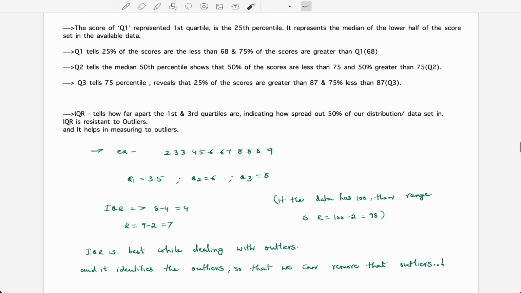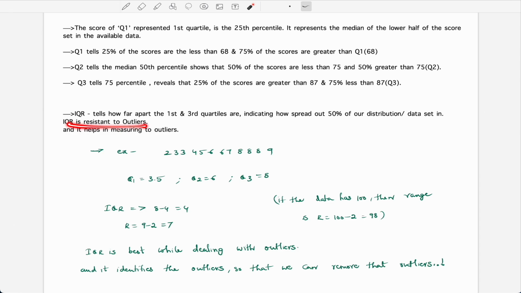Okay, so what is IQR? We have seen that it tells how far apart the first and third quartiles are. It is Q3 minus Q1, how far apart the first and third quartiles are, indicating how spread out the middle 50% of the data in the distribution is. This is almost 50% of the distribution.